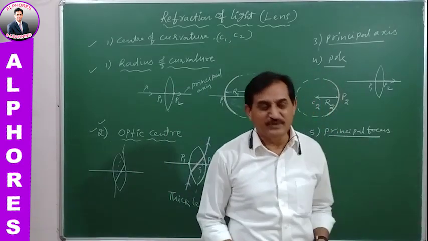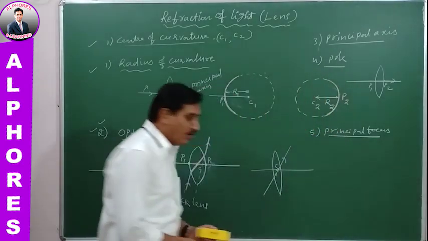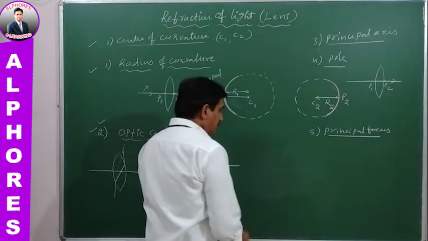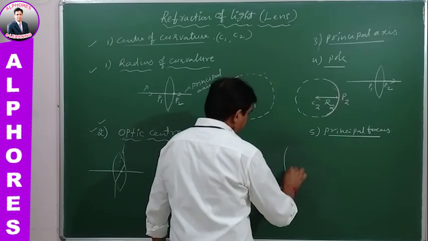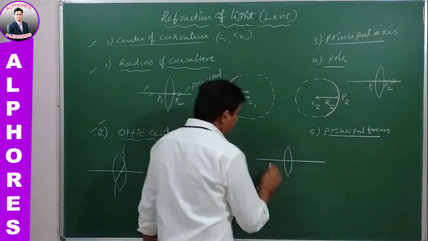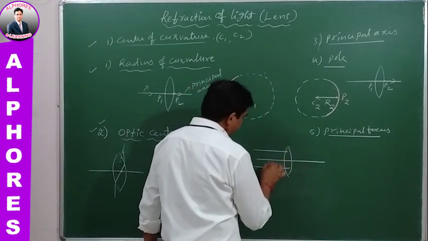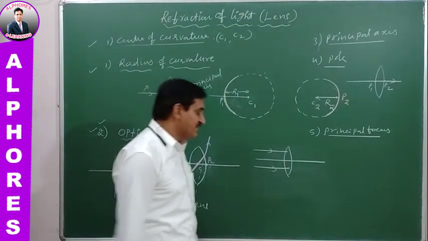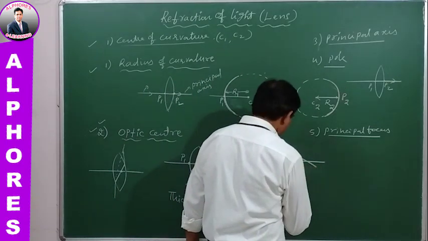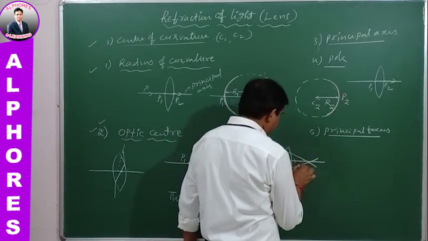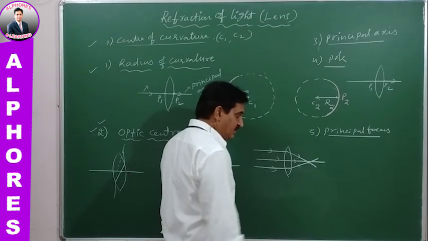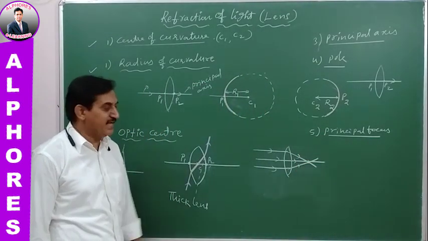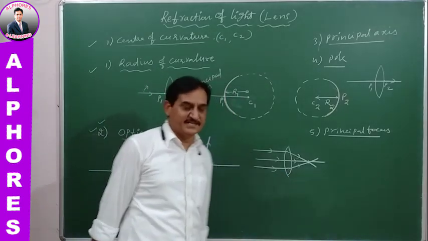after refraction through a lens. See here, when we go for a convex lens, whenever a parallel beam of light is incident on the lens, after refraction they come to focus, giving the image at this focus point, because the beam incident on the lens is parallel.